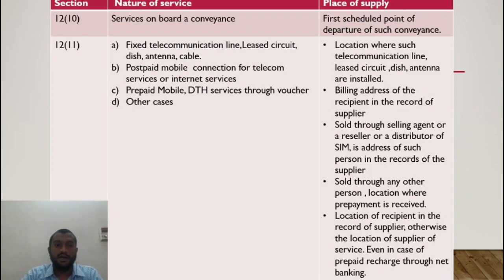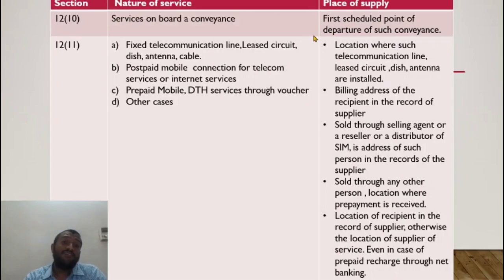Alright. Now let us look at section 12 subsection 10. Services on board a conveyance. What does this mean? In an aeroplane, generally I get to watch a lot of TV channels for free if I am boarding a luxury flight, and I also have an option to make certain calls even though I am on air, because my phone would be in flight mode. I still have an option to make a couple of phone calls when I'm boarding a premium flight. So these are services that are being provided to me on board a conveyance.